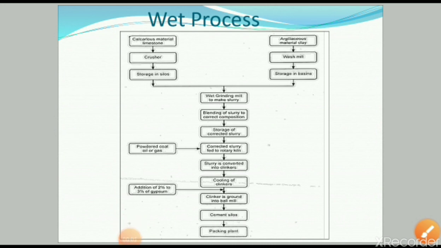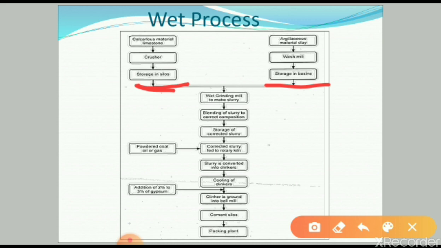You can simply understand this wet process of manufacturing of Portland cement by this flow chart. Here you can see in this flow chart, firstly, the calcareous material, that is limestone, and argillaceous material, that is clay, is stored in the storage silos. Here you can see these are the storage silos. This material is stored in the storage silos, that is dry storage silos.